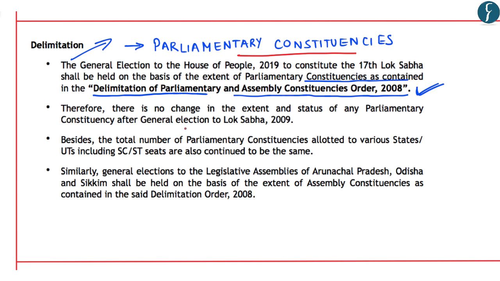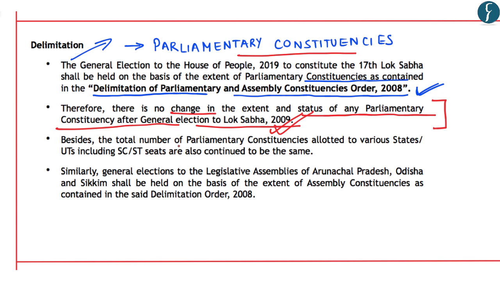So effectively there is no change in the extent and status of any parliamentary constituency after general election to Lok Sabha 2009. So the parliamentary constituencies and their respective area and boundaries remain the same as what was there for Lok Sabha 2009.